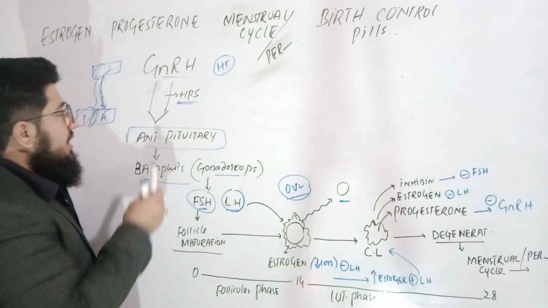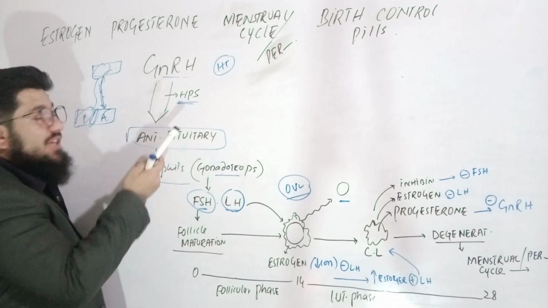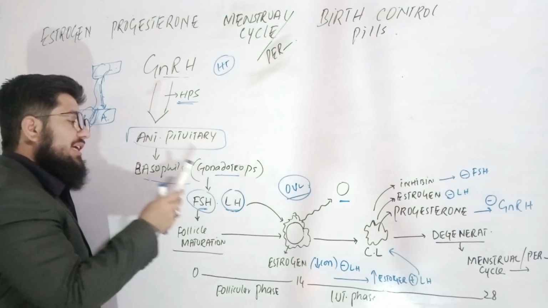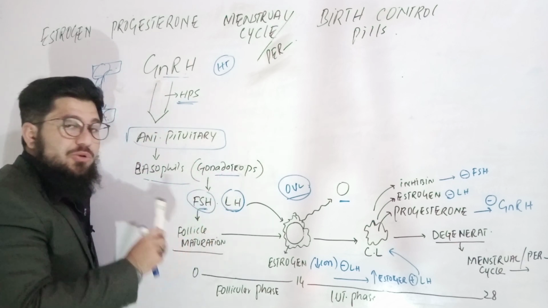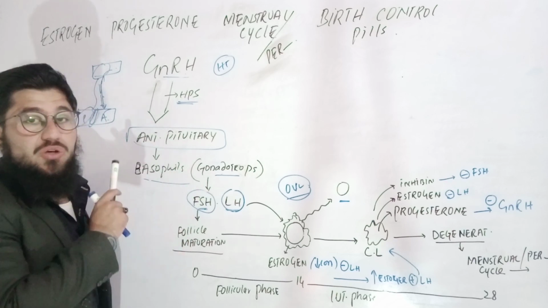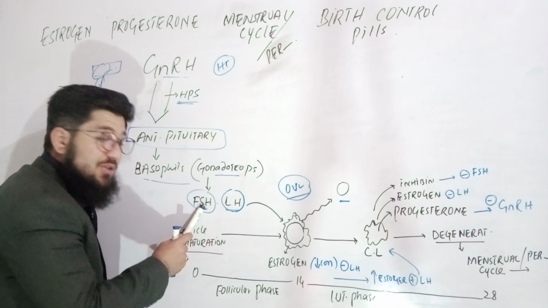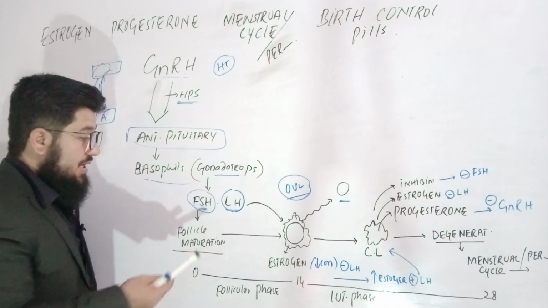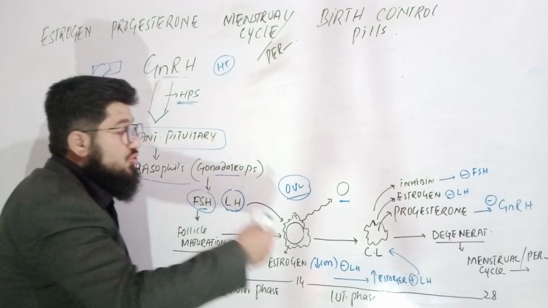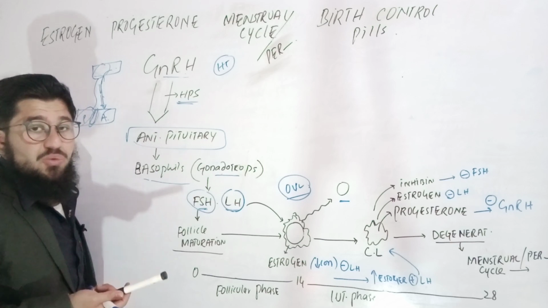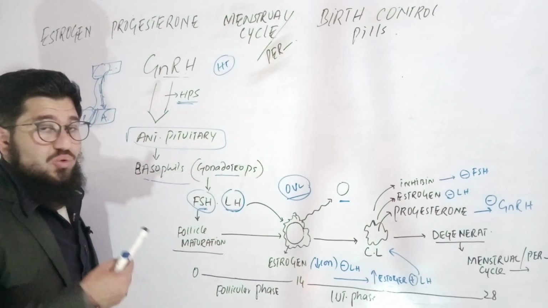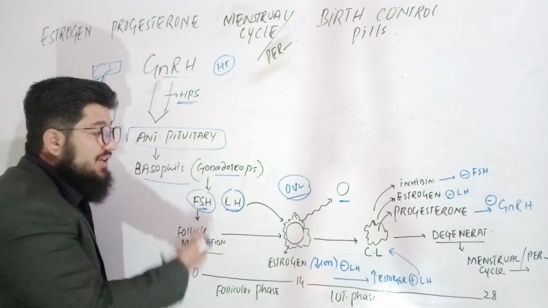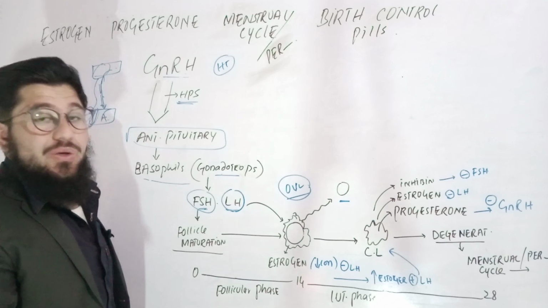So if gonadotropin releasing hormone is not released, what is happening here? The hypophyseal portal system is not free. Why? Because gonadotropin releasing hormone is not coming to the anterior pituitary, and basophils like gonadotropes are not stimulated, so follicle stimulating hormone and luteinizing hormone are not released. If follicle stimulating hormone is not released, follicles will not mature, and if luteinizing hormone is not released, there is no ovulation. In short, there will be no follicles available. So if follicles are not available, how will ovulation happen?